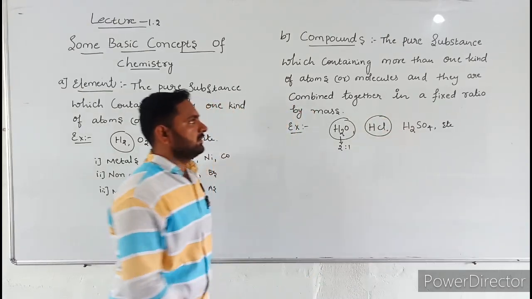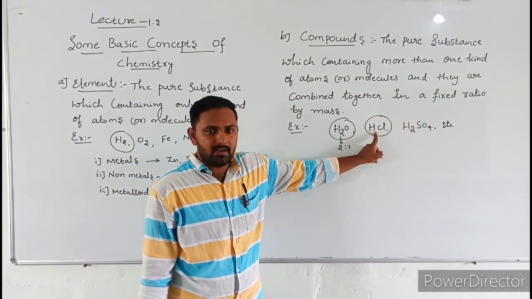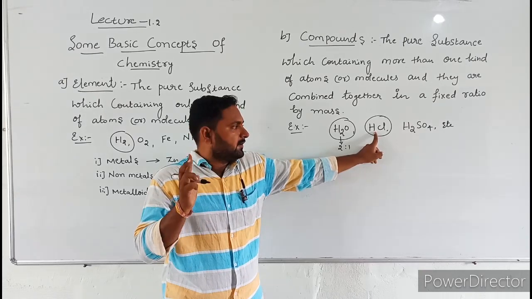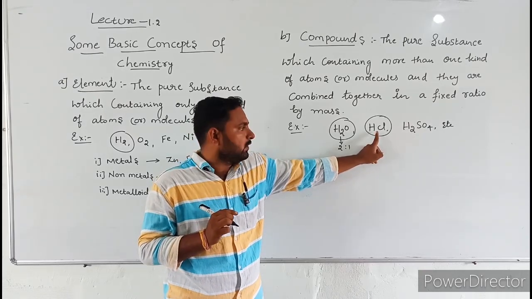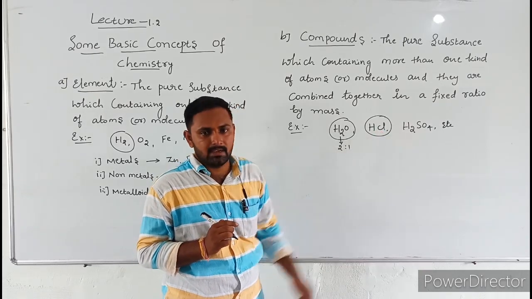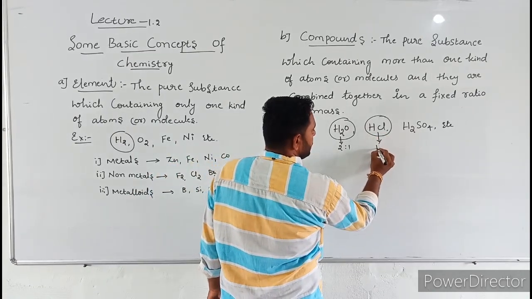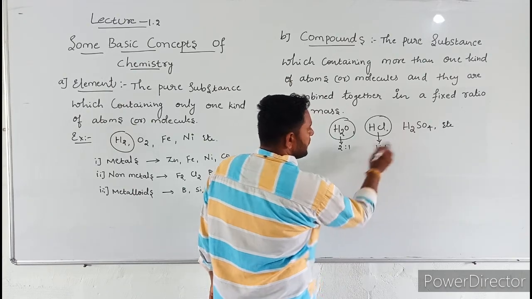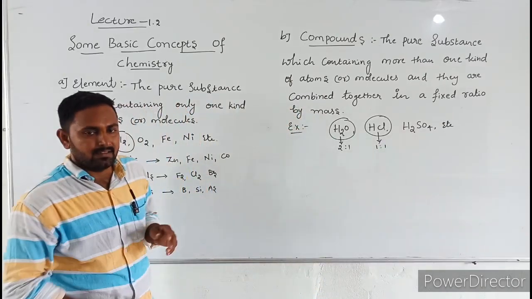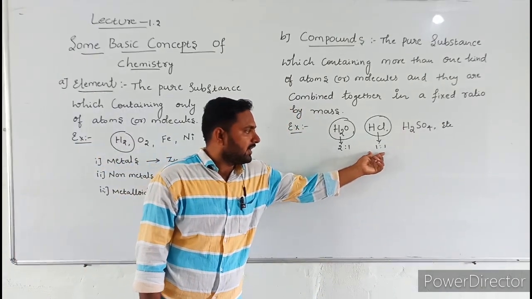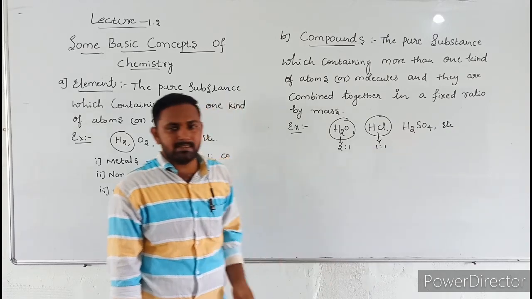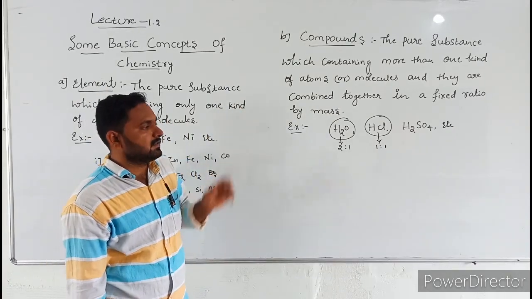Now come to the second example. In HCl, here also there are two types of atoms. One is hydrogen, the other one is chlorine, and these two atoms are combined in a 1:1 ratio. The combining ratio is fixed. These are the compounds.